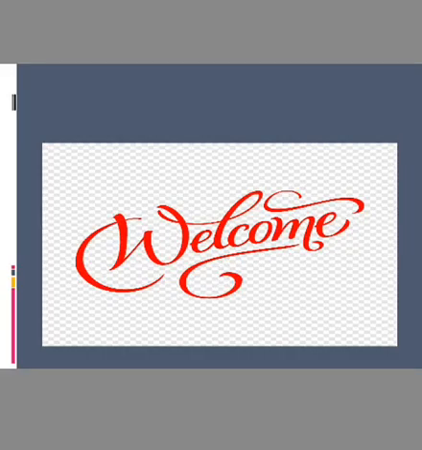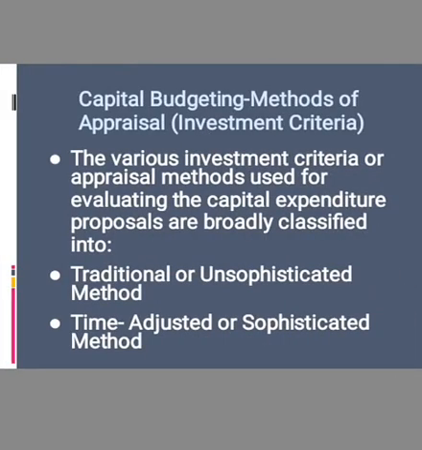So today we are going to see some of the important methods of appraisal or the investment criteria in capital budgeting. We know that capital expenditure decisions involve a long-term commitment, in the sense that current investment yields benefit in future. So such a decision assumes great significance because the future development and the competitive power of the concern depends on it.